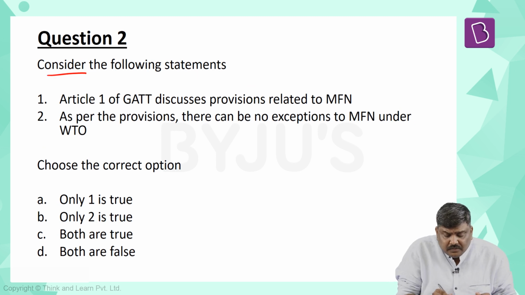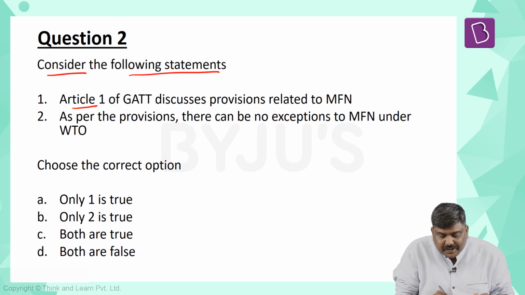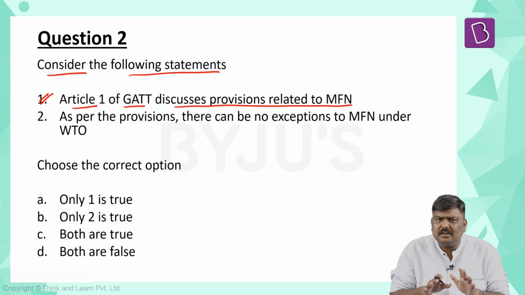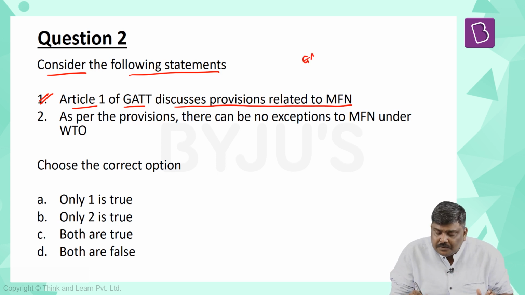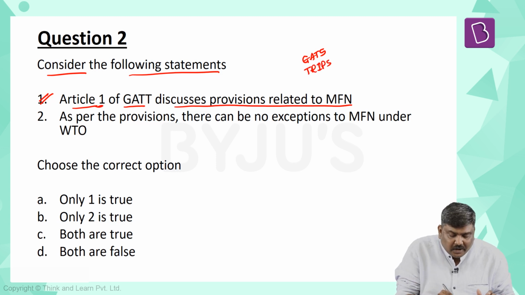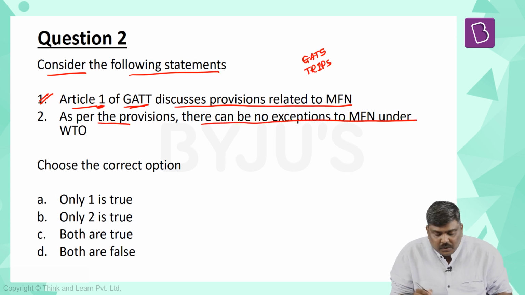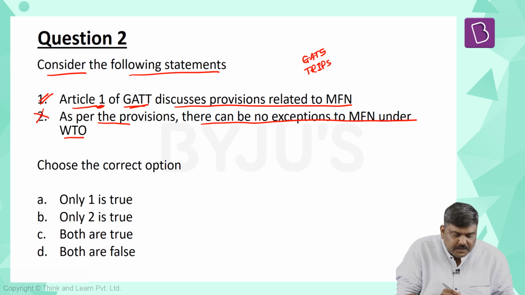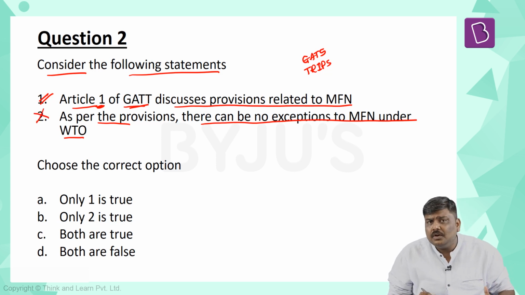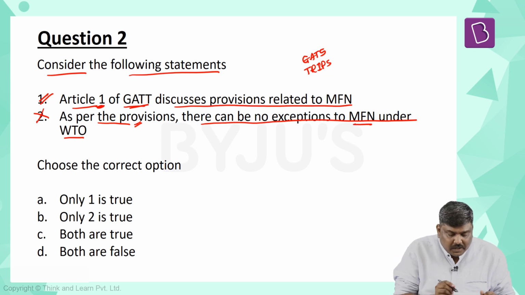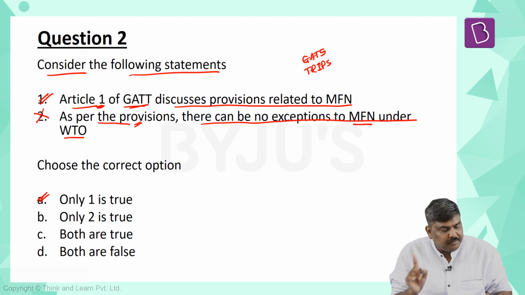Question 2, consider the following statements. Article 1 of GATT discusses provisions related to MFN. Yes, it's true. Apart from Article 1, there are various other articles under GATT, also under the TRIPS also. But the statement is related to Article 1 of GATT. Yes, it's true. As per the provisions, there can be no exceptions to the MFN rule under WTO. It's false. We have already seen the concept of GSP, PTA, FTA, and so on and so forth. All of them are exceptions to this particular idea of the MFN rule. So the right option will be option A, only the first statement is true.